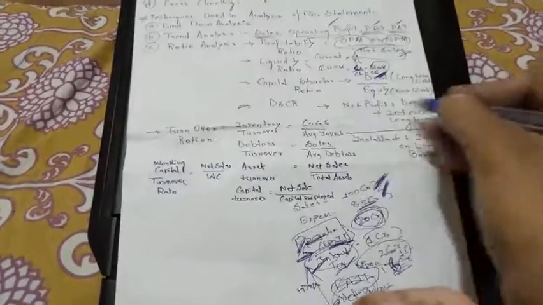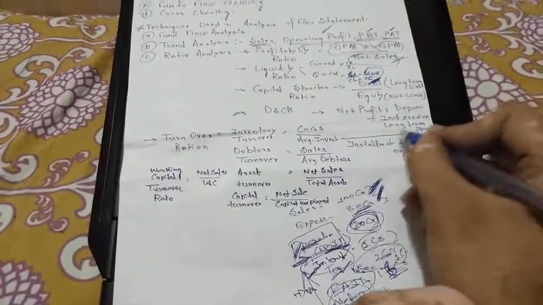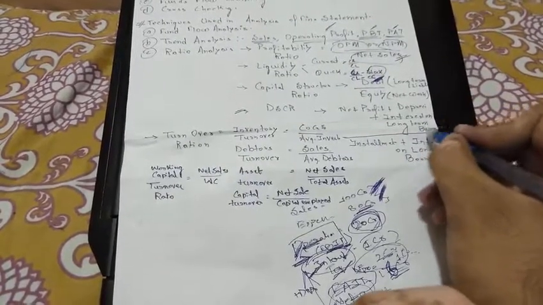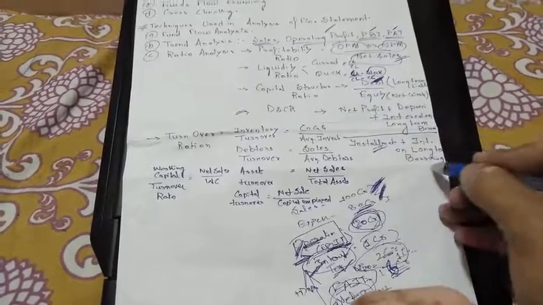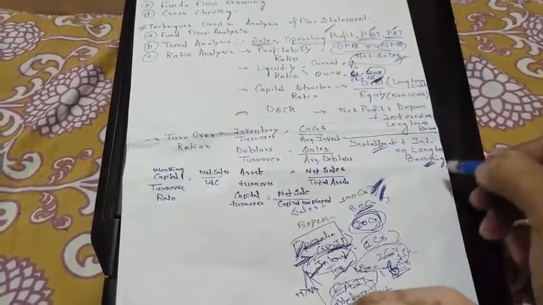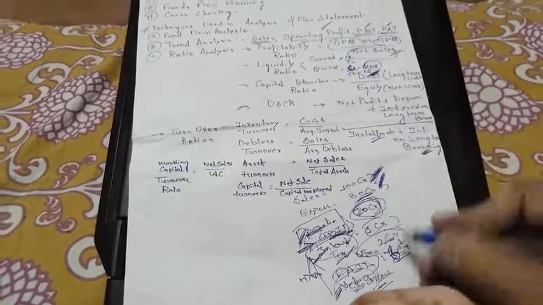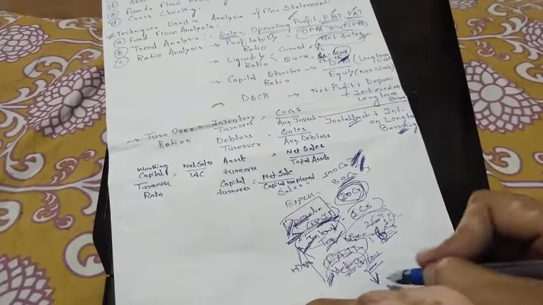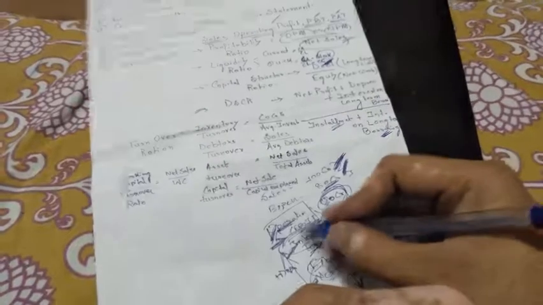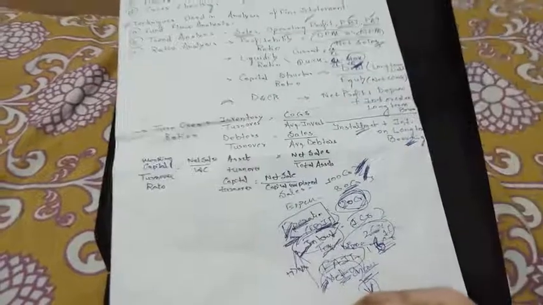So net profit plus depreciation plus interest on the long term borrowing, divided by the installment you paid plus interest on the long term borrowing. And the installment is only paid after PAT. After profit after tax, you pay the installment, but interest is paid before profit after tax. So this is the DSCR formula.